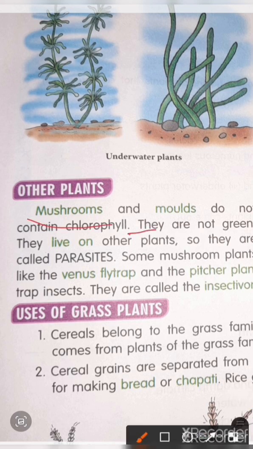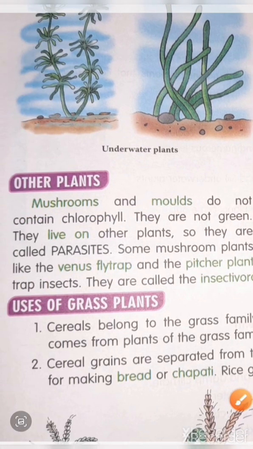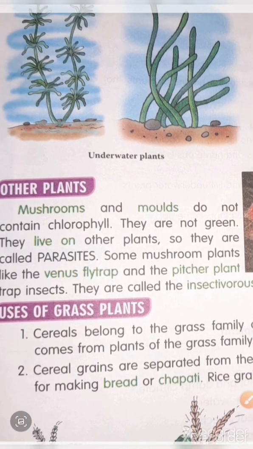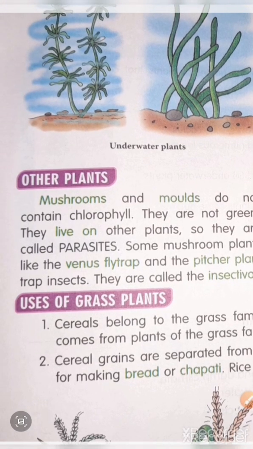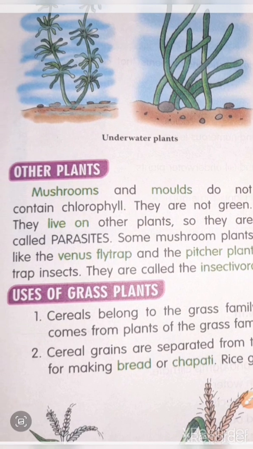Mushrooms and moulds do not contain chlorophyll. They are not green, right? They live on other plants, so they are called parasites, right?